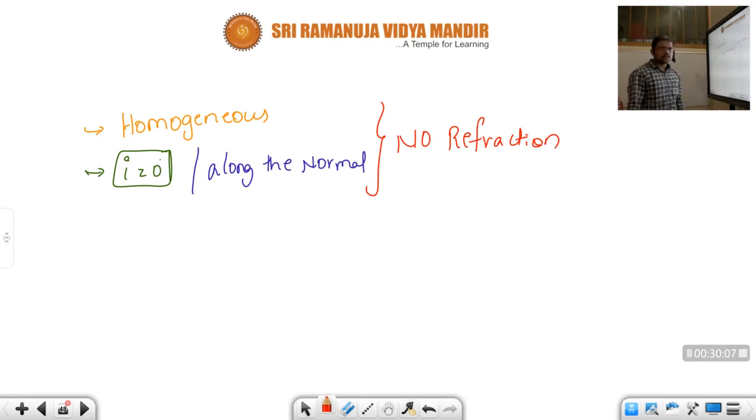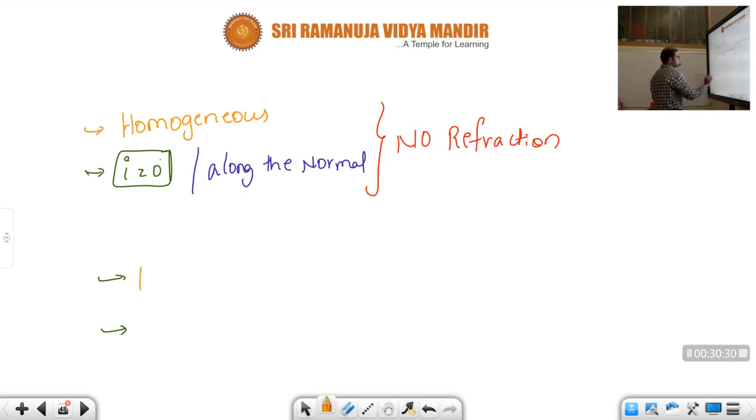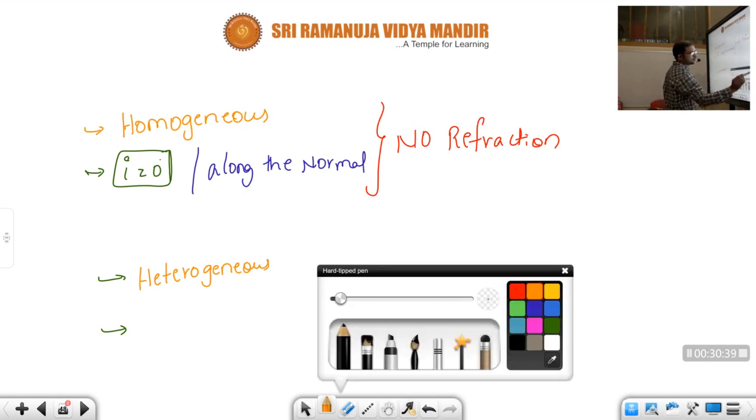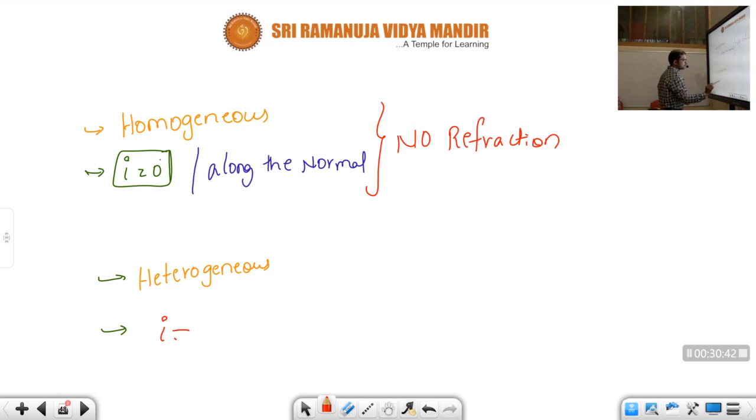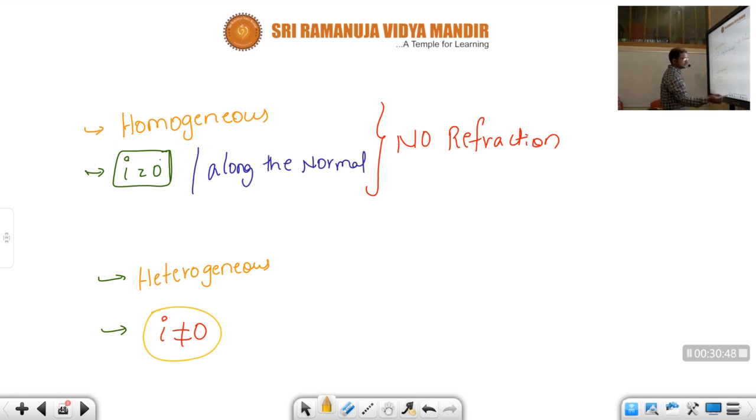So what is the condition necessary for refraction, children? If you want to get refraction, you must be sure that there is a change in the medium, and the angle of incidence is not equal to 0. If you want to be sure regarding the refraction, what medium do you need to maintain, children? Heterogeneous medium, and the angle of incidence should not be equal to 0.